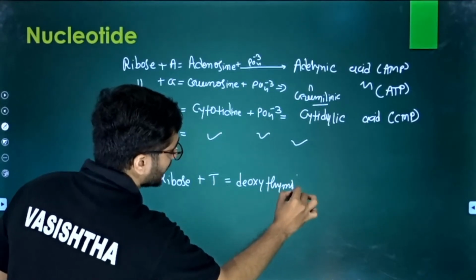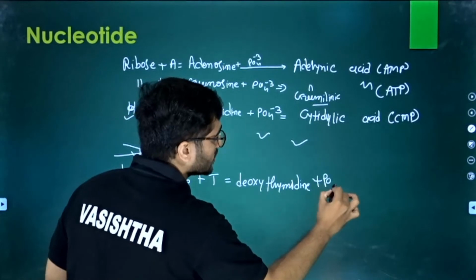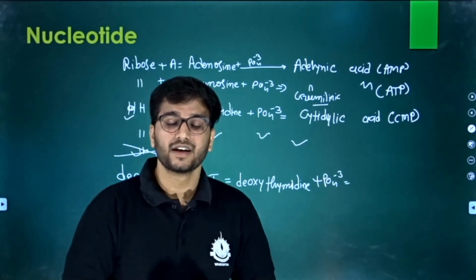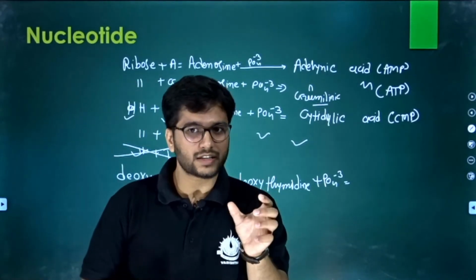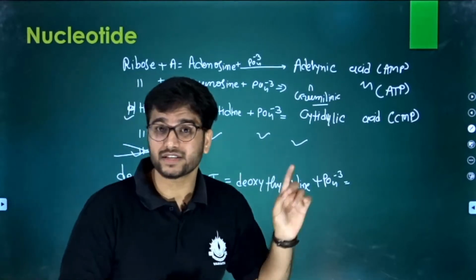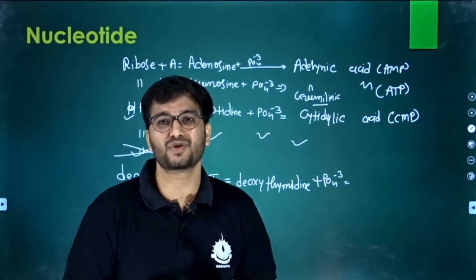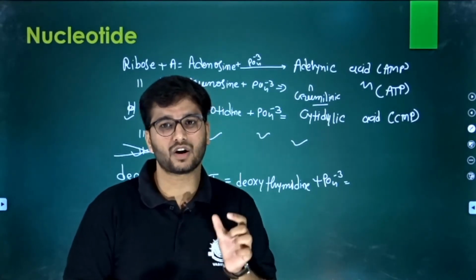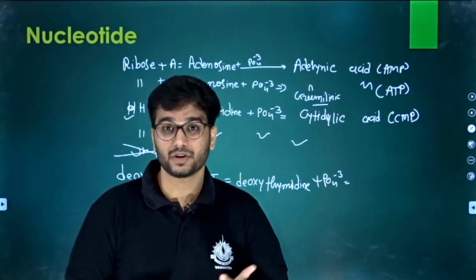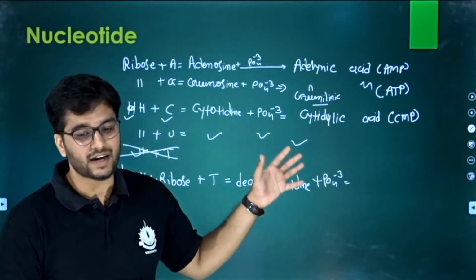Thymidine is formed, and when we add a phosphate under that, it is now deoxythymidylic acid. Then please try. Use a deoxyribose and place adenine, guanine and cytosine, not uracil, because uracil does not bind with the deoxyribose. Deoxyribose is the fundamental part of your DNA molecule, and it does not bind with uracil, because uracil is not present in DNA at all. Clear? So please try it.